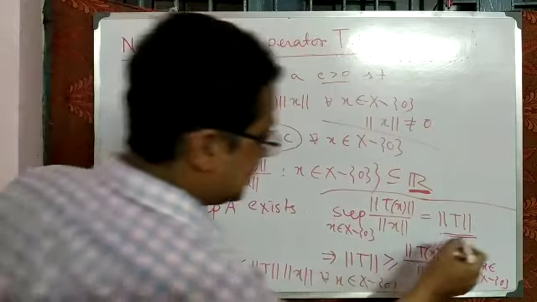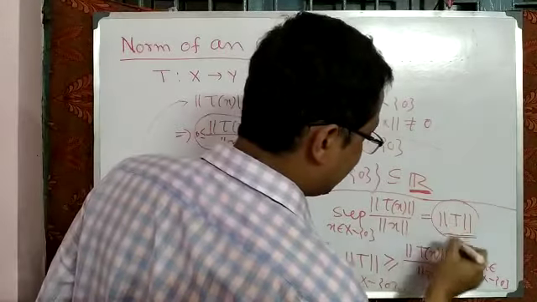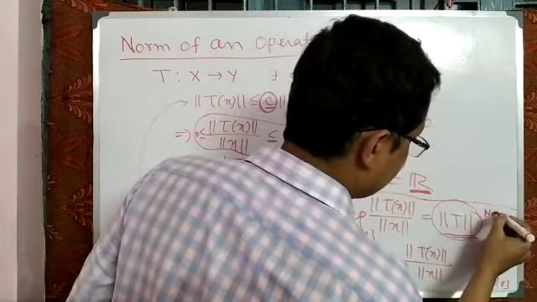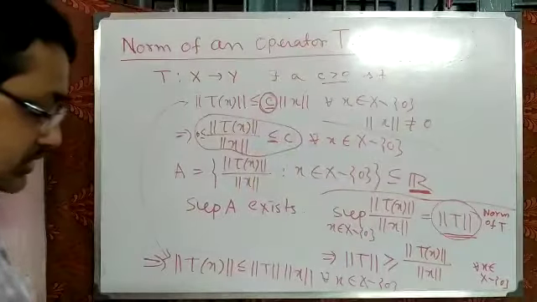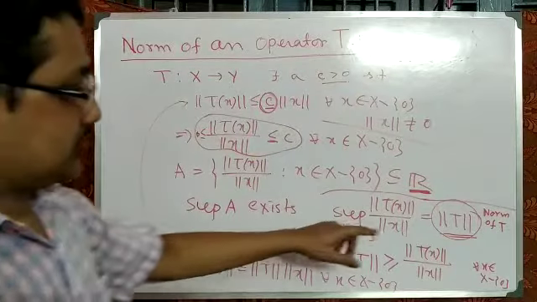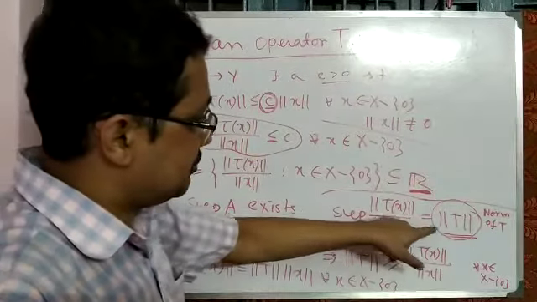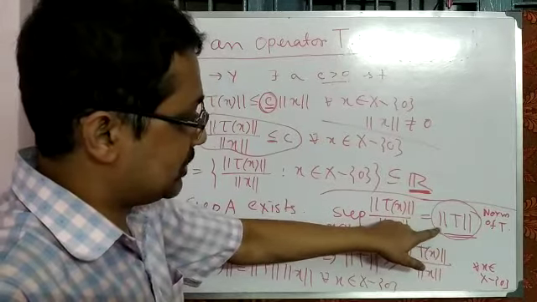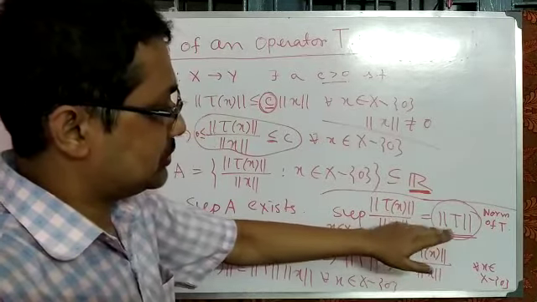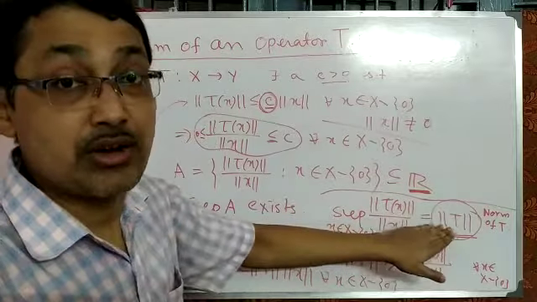So that expression is called the norm of the linear operator T. That is why we write it in this form, norm of T, because it satisfies all the properties of a norm. Now we show that it satisfies all the properties of a norm.